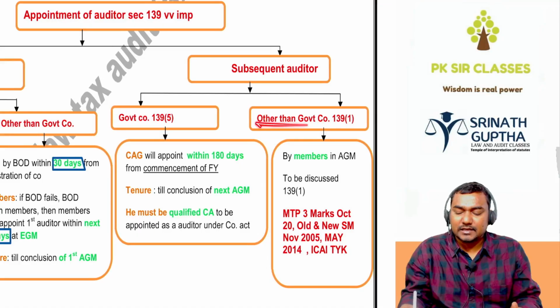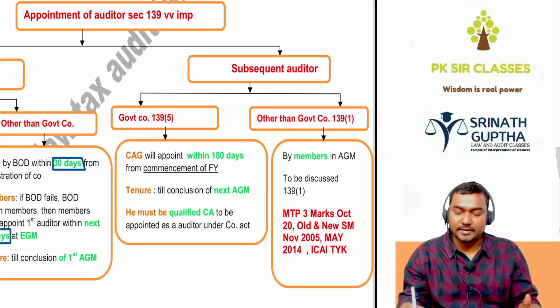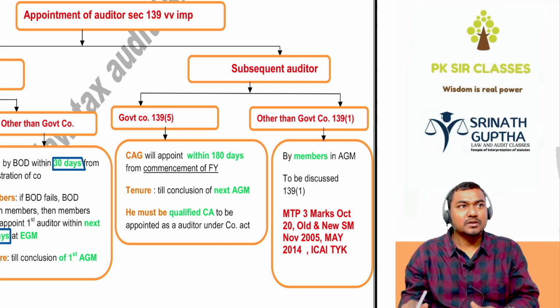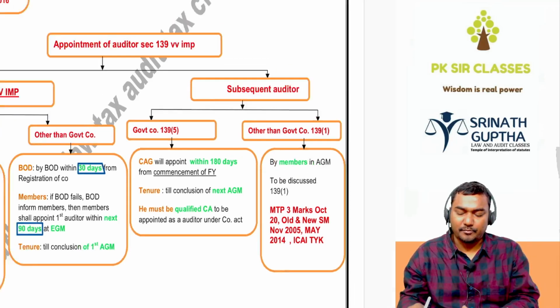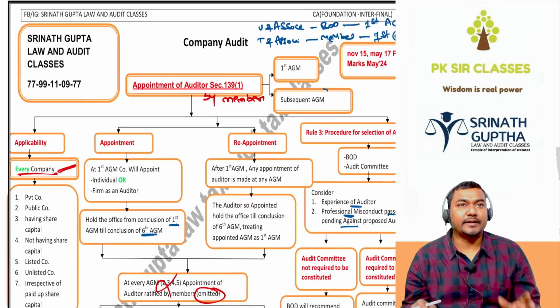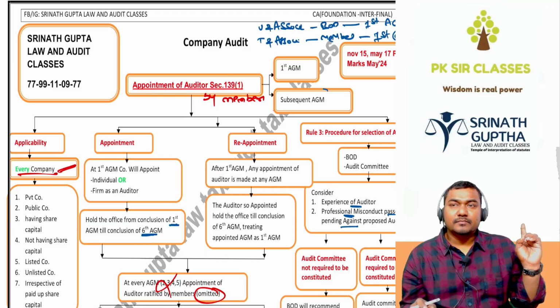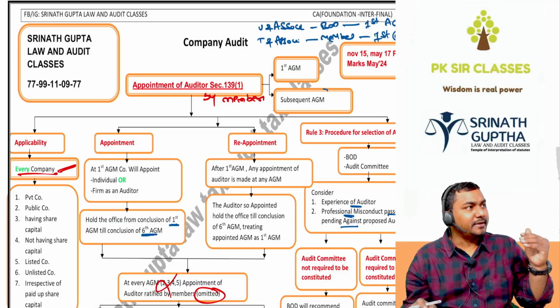Next, other than a government company, who will appoint the subsequent auditors? Subsequent auditors in other than government companies are appointed by the members. So, other than a government company, how the members will appoint, we will discuss. Section 139(1), appointment of the auditor. Look at the screen only, everyone. Other than the government company, subsequent auditors are appointed by the members.